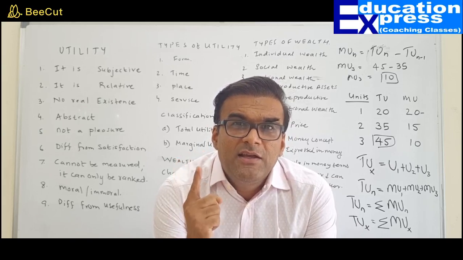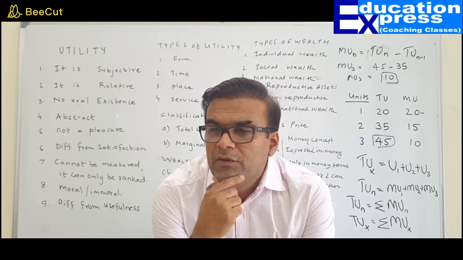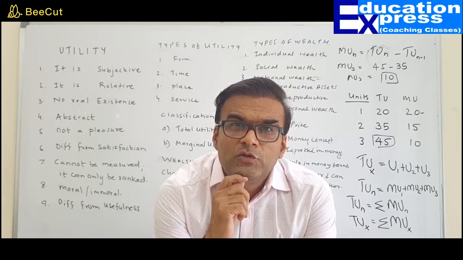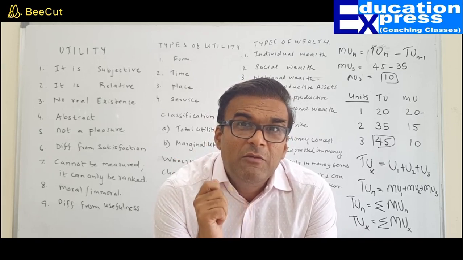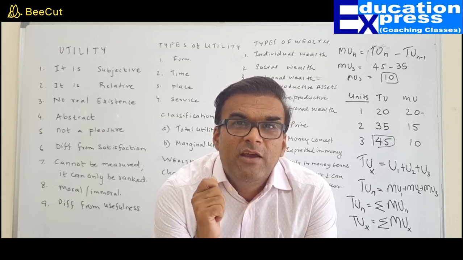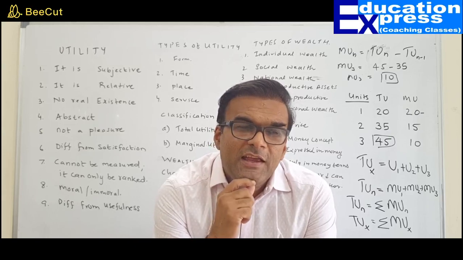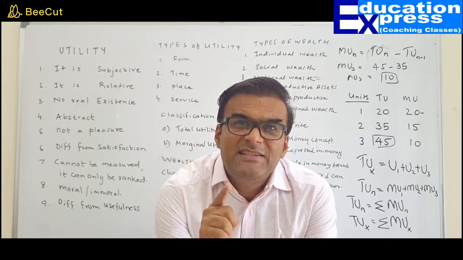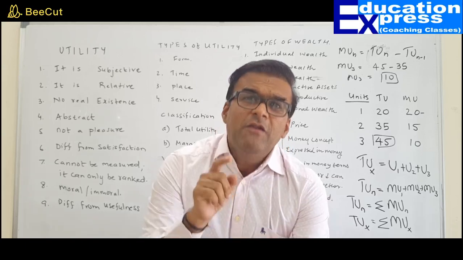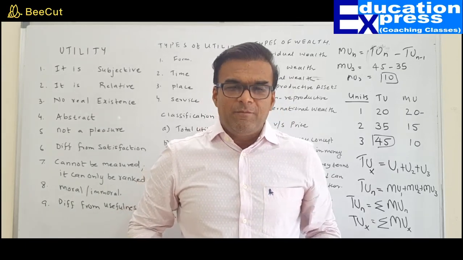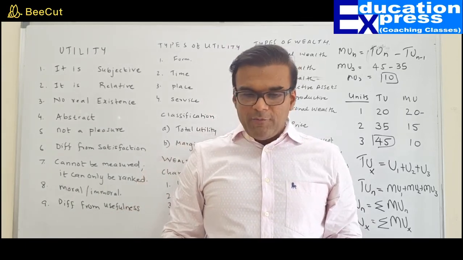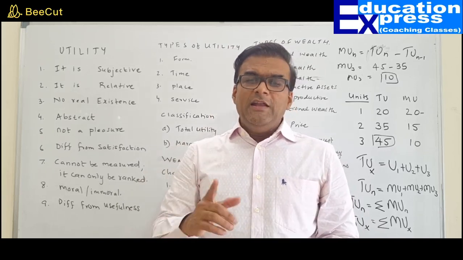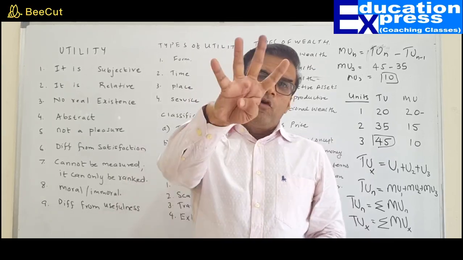That means before calling anything wealth in economics, any object, any thing, any asset, you have to make one test and you have to see whether these four parameters, whether these four characteristics are possessed by it or not. If any one of them is missing, it cannot be called as wealth. In economics, health is not a wealth. So why? Anything to be called as a wealth, we need four things.